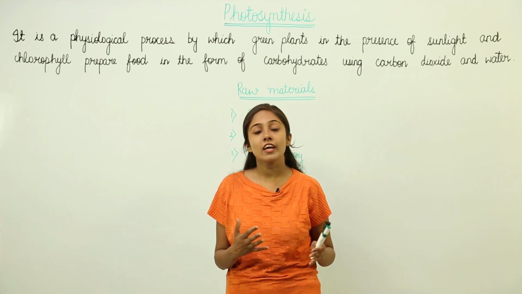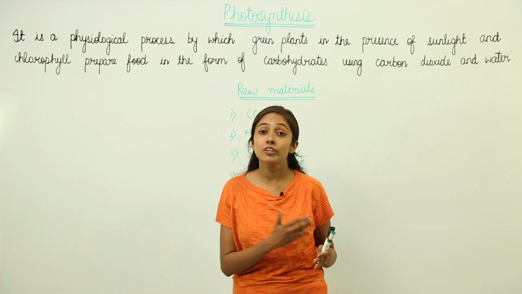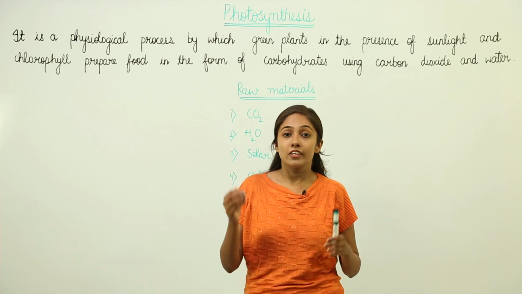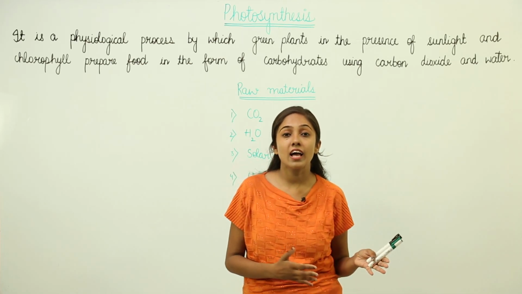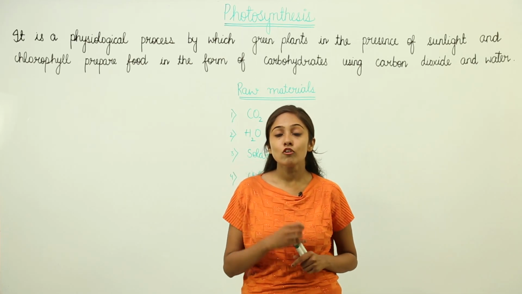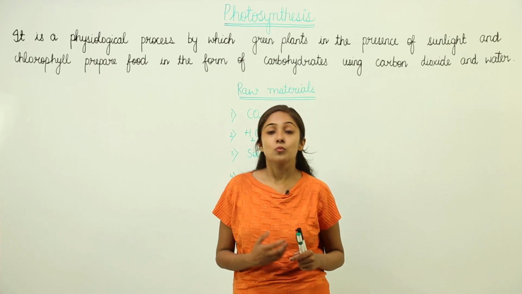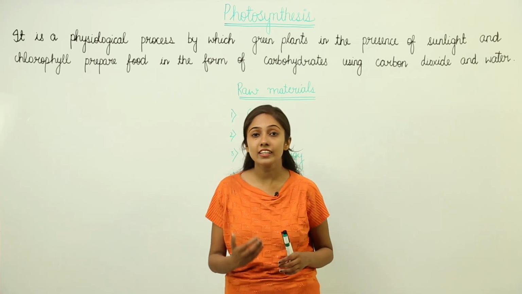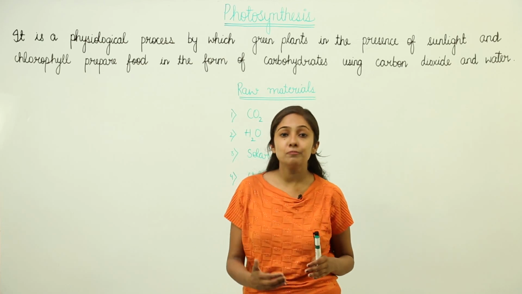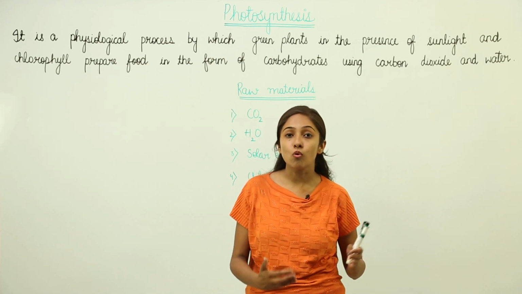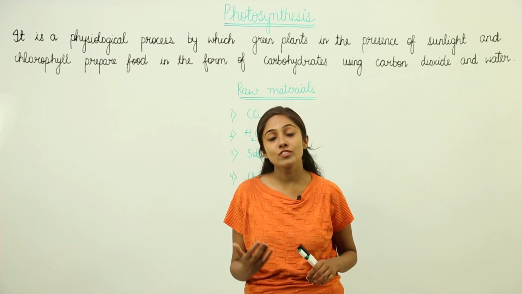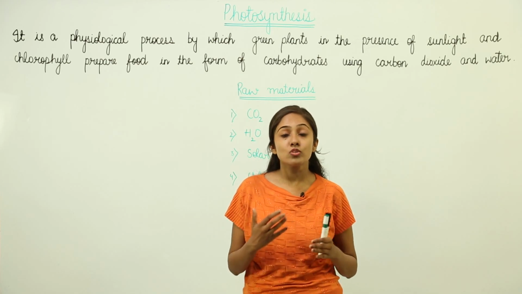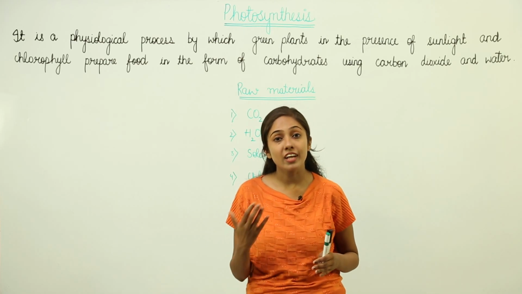So, autotrophs can also be classified into two further categories, that is, photoautotrophs and chemoautotrophs. Photoautotrophs are the ones which, with the help of inorganic raw materials in the presence of sunlight, prepare their own food, and chemoautotrophs are the ones which use energy derived from some chemical reactions.